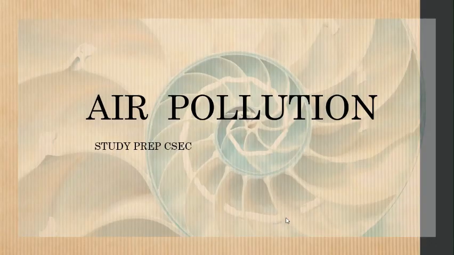So let's look at air pollution. Air pollution results from the release of harmful substances or forms of energy into the atmosphere. Many cities experience air pollution associated with industrial activities such as energy production in power plants and processing of materials, as well as the operation of numerous motor vehicles in cities. Air pollution in rural areas is often associated with agricultural practices such as land clearance by slash and burn.